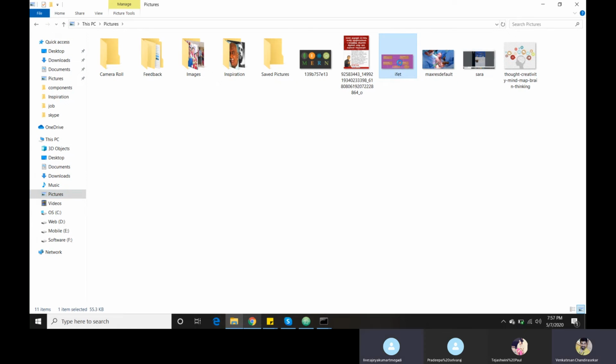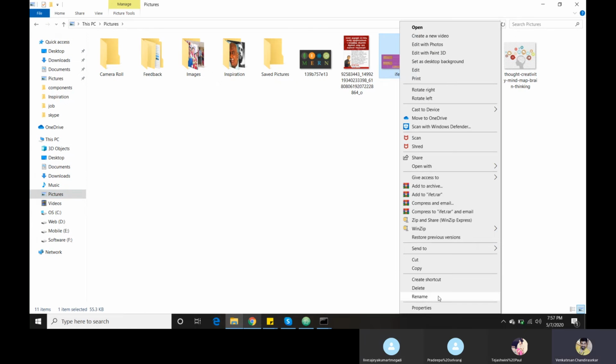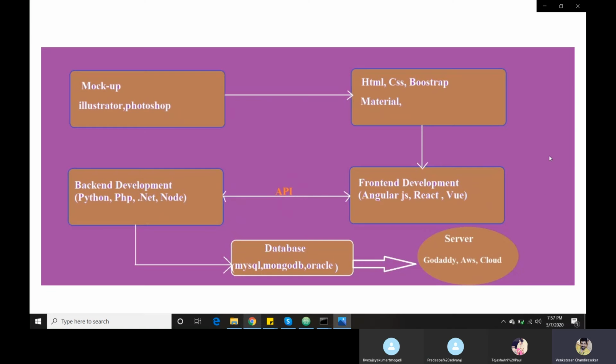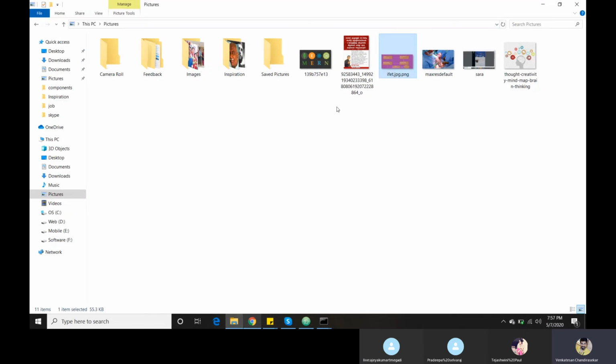Just wait for your understanding. Here, I am going to rename something called JPG, which is already okay, and another one is PNG. You are asking like this one. What I'm saying is, no one can do this.